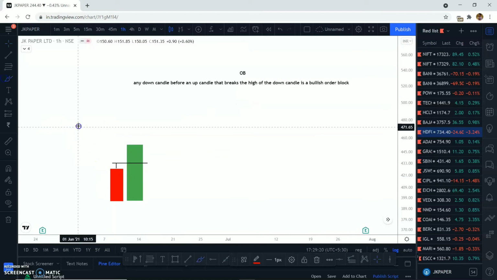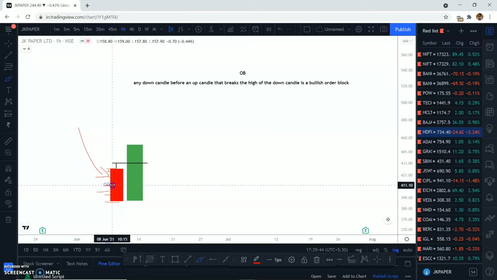All right, so these order blocks are nothing, it's just that this is a fake down move with real money. If this is a fake down move with real money, just try to understand, guys, these institutions have sold the prices, sold this particular stock from here. The prices move lower, lower, lower, so their average sell price is somewhere here, right? Their average sell price is somewhere here, and when the prices are here they are in profit, but when the prices move higher they are in a loss, right?